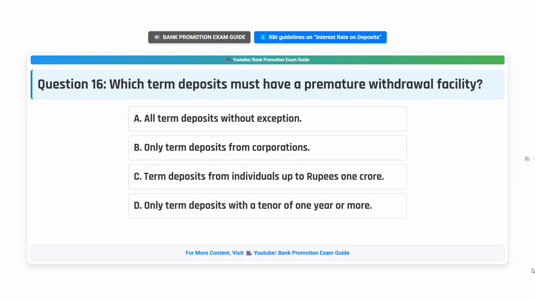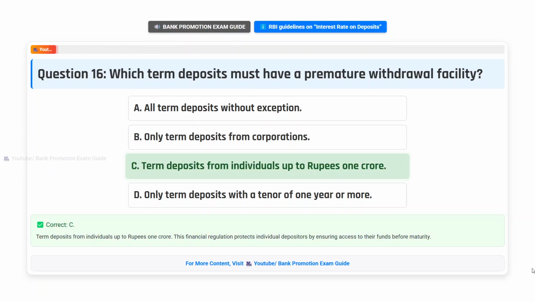Think the answer. Correct answer C. Term deposits from individuals up to rupees 1 crore. This financial regulation protects individual depositors by ensuring access to their funds before maturity.